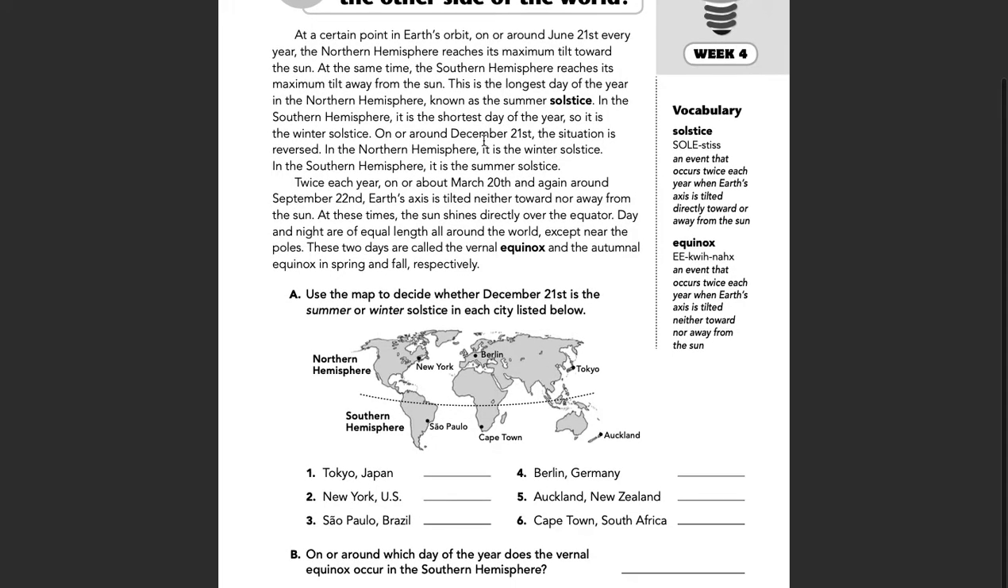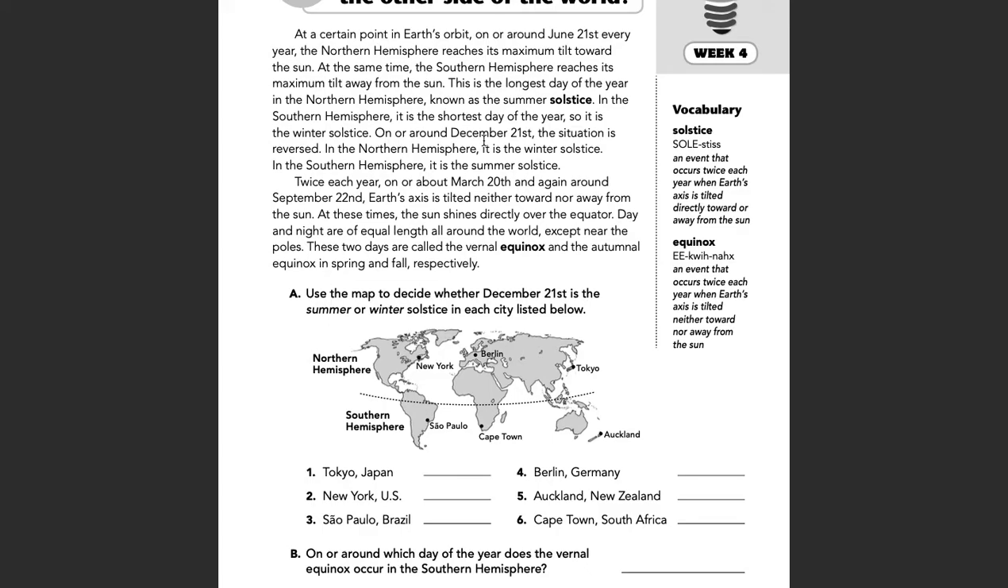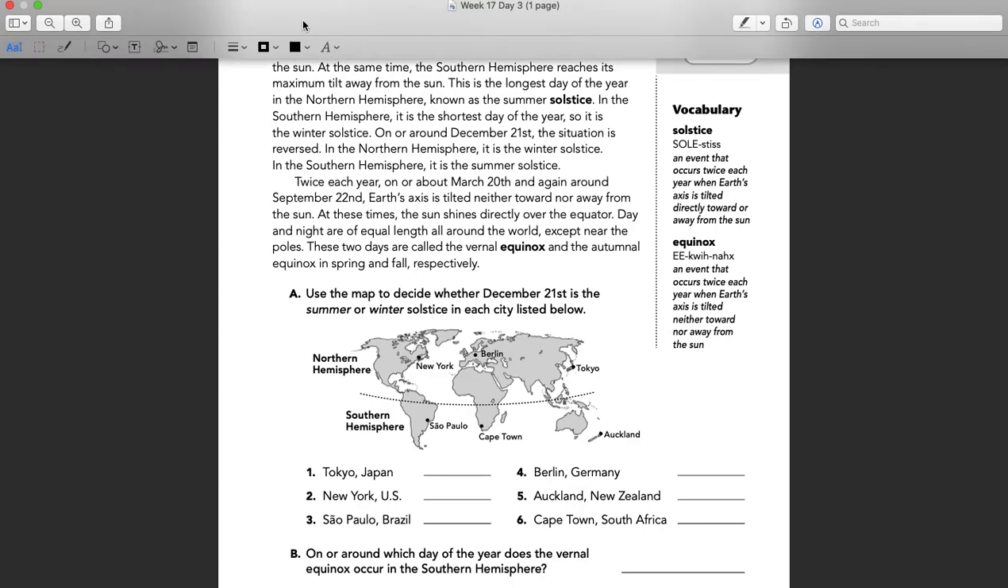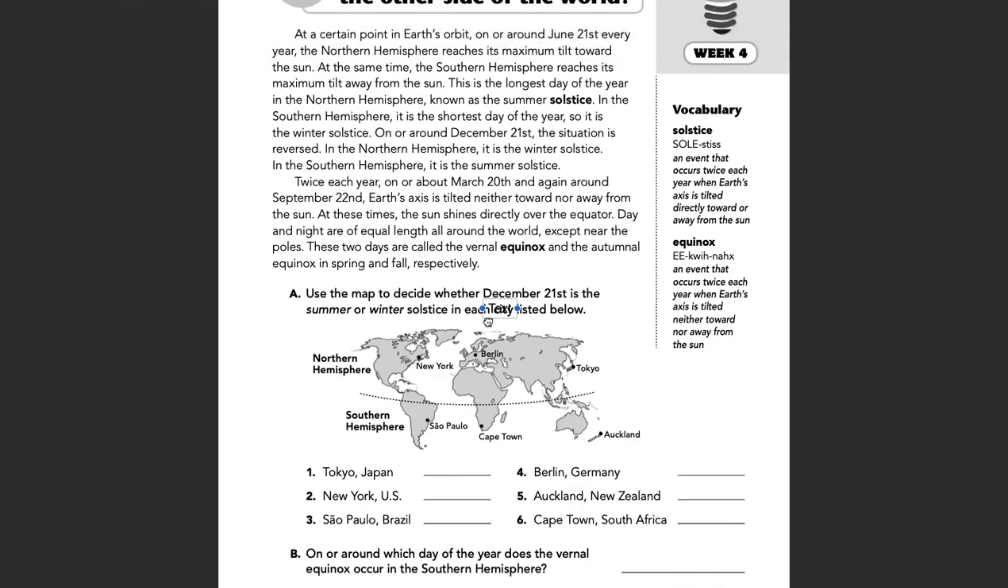Part A, we're using the map to decide whether December 21st is summer or winter solstice in each city listed below. So Tokyo, December 21st, northern hemisphere, that would be winter. New York, northern hemisphere, December 21st, that would also be winter.